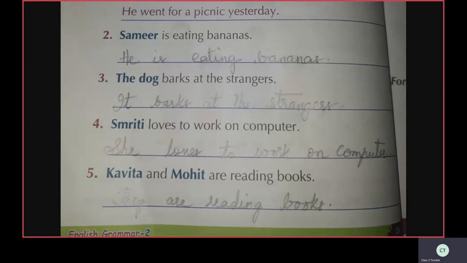Kavita and Mohit are reading books. They are reading books. T-H-E-Y, they. They is not clear, children. Right? They, T-H-E-Y, they are reading books. They is a pronoun.